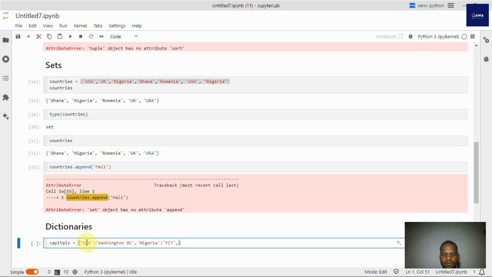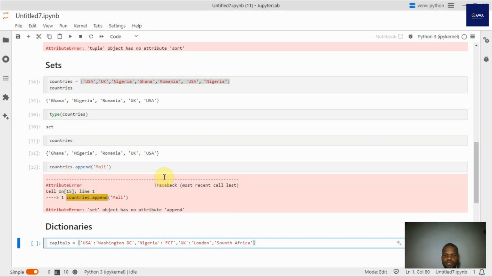Let's have the UK, and its capital is London. I think there's a country that has multiple capitals. Let me just do... okay, so South Africa has about 3 capitals from what I just researched and wrote here. So we have South Africa.